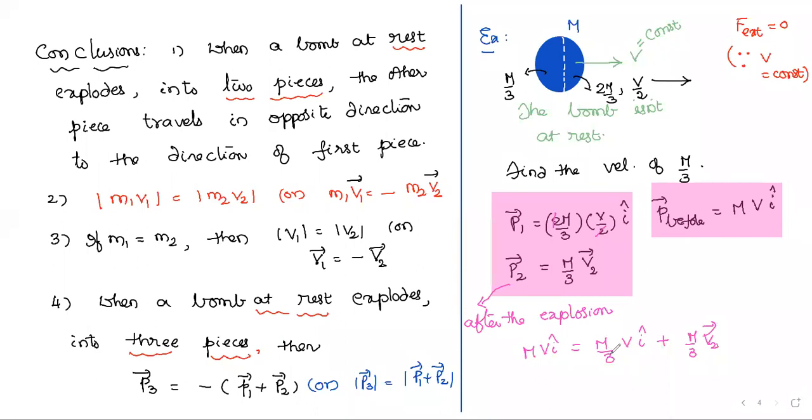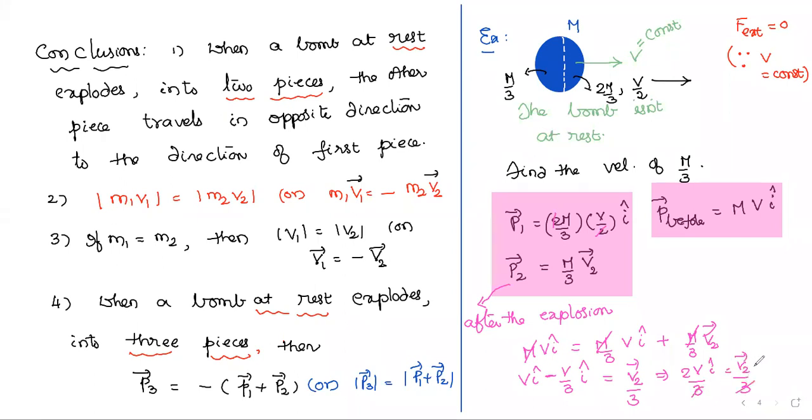If you cancel m on both sides, you will get v i cap equals v by 3 i cap plus v2 bar by 3. Taking v by 3 i cap to the left hand side, 2v i cap by 3 equals v2 bar by 3.